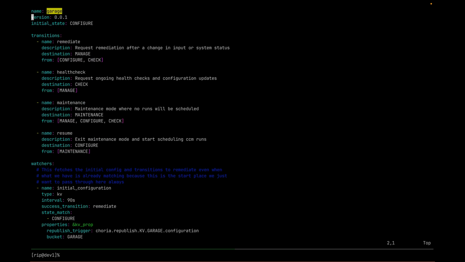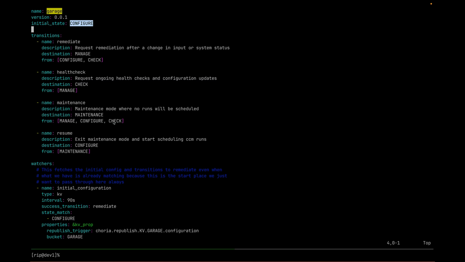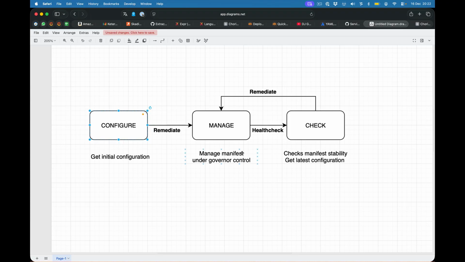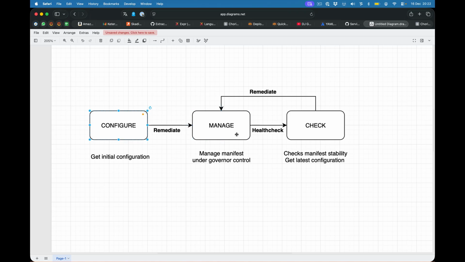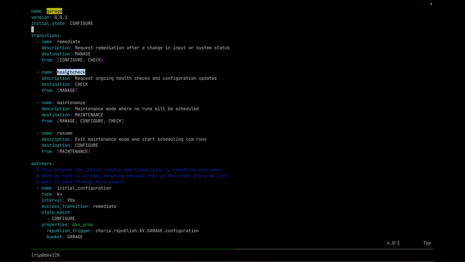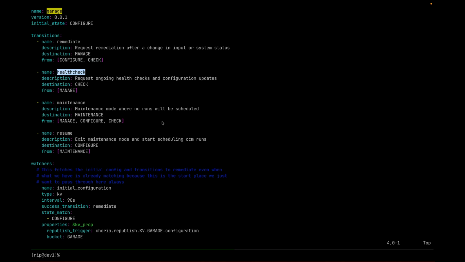In a configuration. So I'll flip back and forth between the graphic there, but our initial state is configure. It's this guy over here. The remediate event can fire from configure or from check. So we can see it come from configure or check. That moves it into managed state. And here is the health check event that goes from managed to check. The only way to get to check is via managed and via that event.